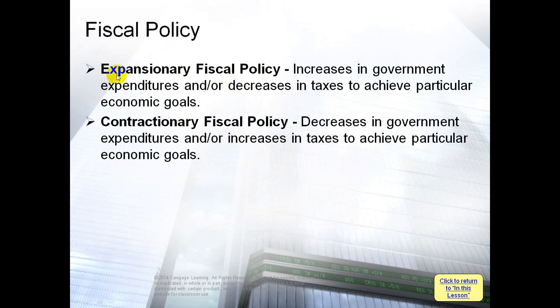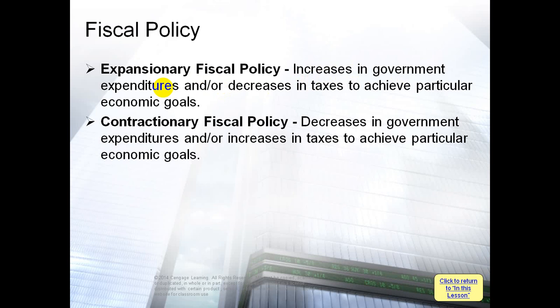This one, the expansionary, means increasing. If we take this decision, we will increase the government expenditures. So when we increase the government expenditures, the aggregate demand will increase, because in the previous chapter we said that